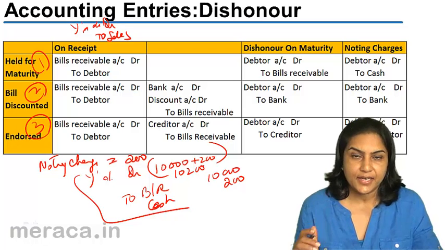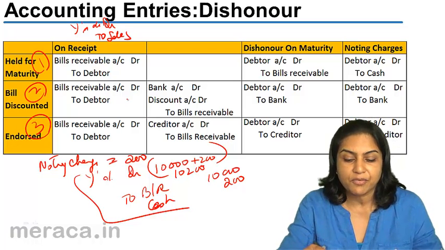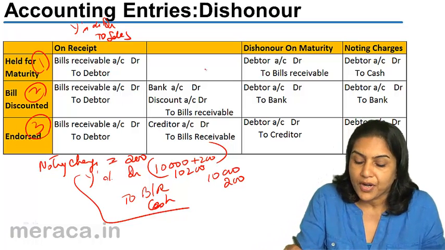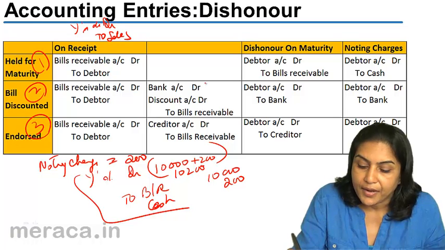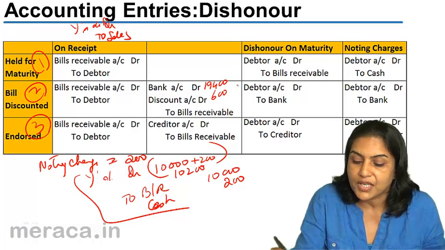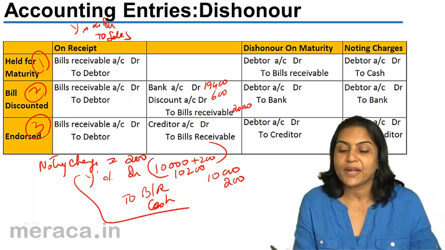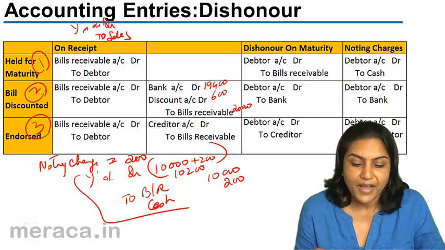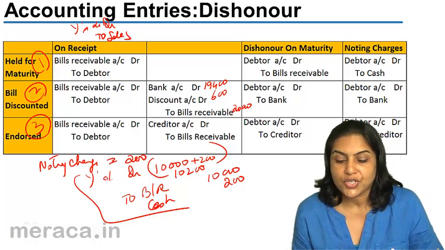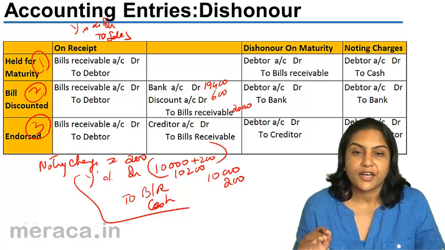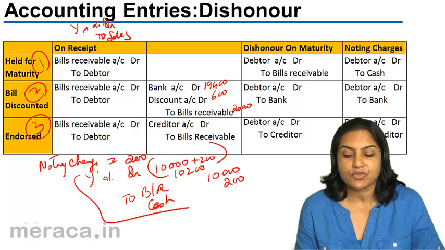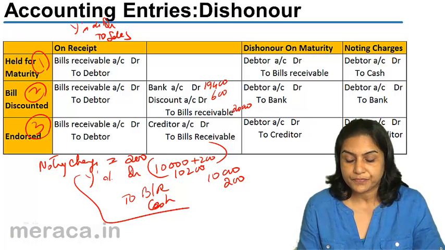Let us take the second scenario where we got the bill receivable account debit to debtor. It was discounted with the bank. As we said before, let us take the same example where bank account we got only 19,400, discount account was 600 and bills receivable was 20,000. So 20,000 was the value of the bill discounted with the bank, 600 went off as discount charges and X got a credit of 19,400. So bank account debit 19,400, discount account 600 to bills receivable 20,000.